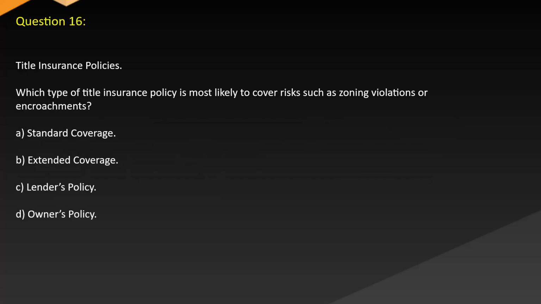Question 16. Title insurance policies. Which type of title insurance policy is most likely to cover risks such as zoning violations or encroachments? A. Standard coverage. B. Extended coverage. C. Lender's policy. D. Owner's policy.